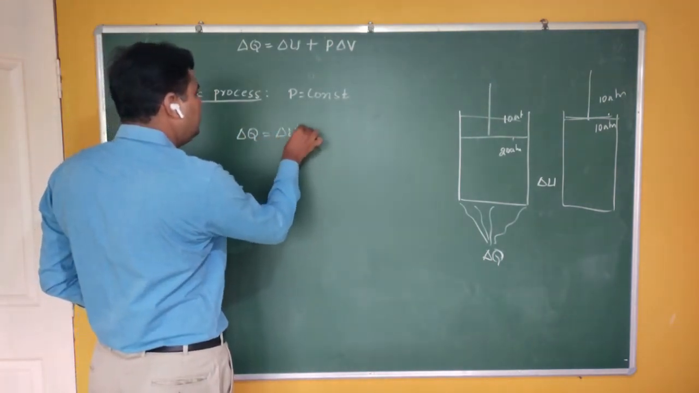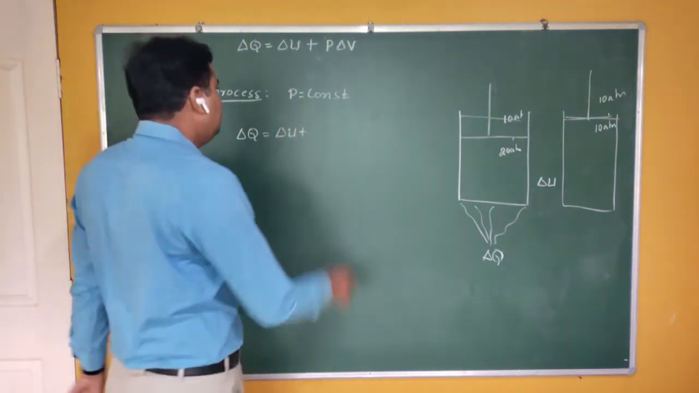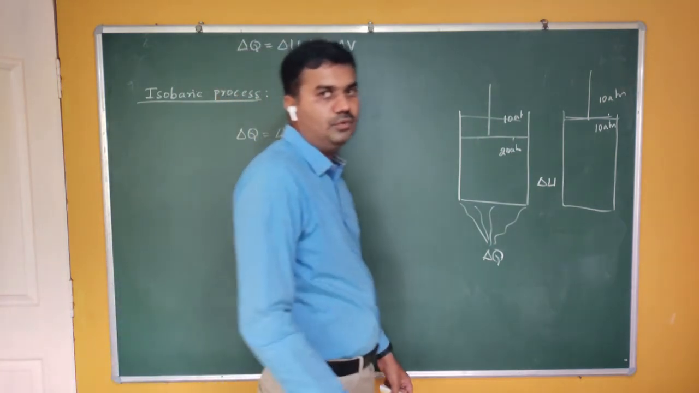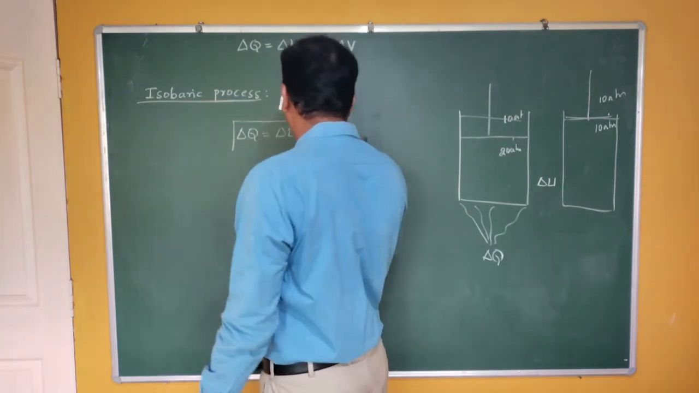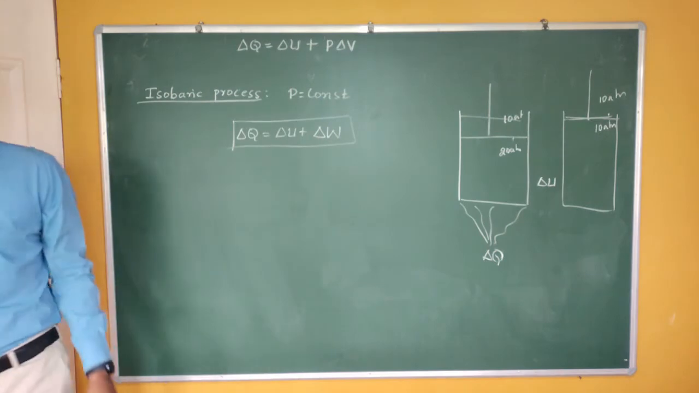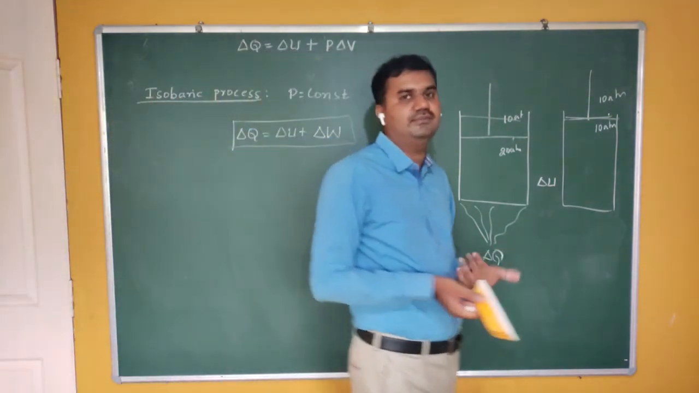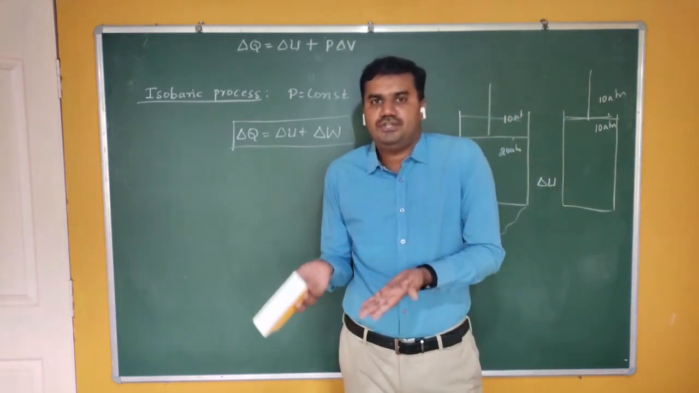A certain amount of internal energy has been used, and it has to do certain work to keep the pressure constant. So what is the equation for the first law of thermodynamics for the isobaric process? That is delta Q is equal to delta U plus delta W. So this is nothing but our first law of thermodynamics. This is the general form of the first law of thermodynamics.